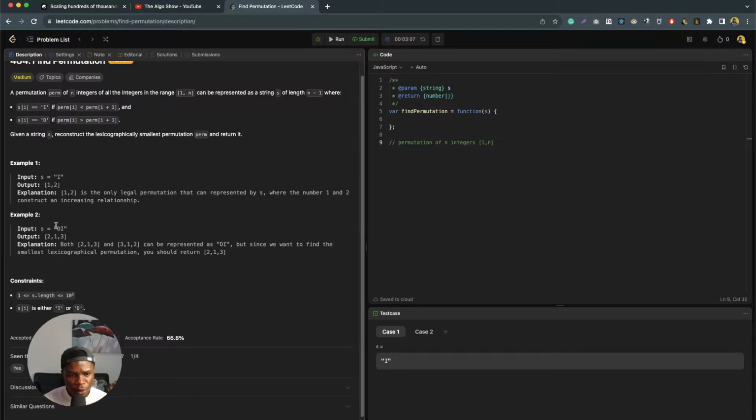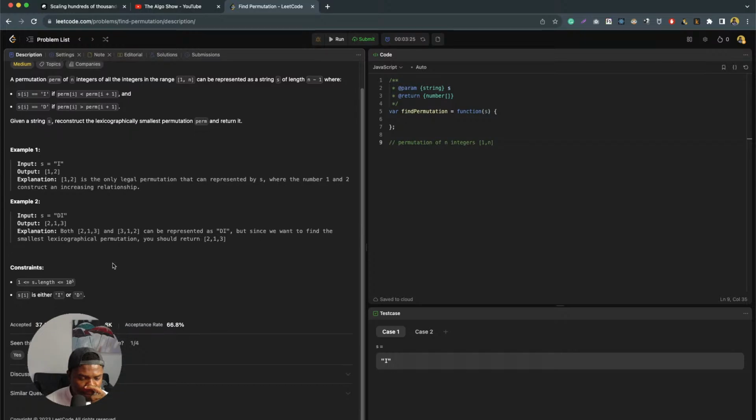So given the second example, di, the output is 213. Both 213 and 312 can be represented as di, but since we want to find the smallest lexicographical permutation, we should return 213. Oh, wow. Okay, so let's go through the question one more time.